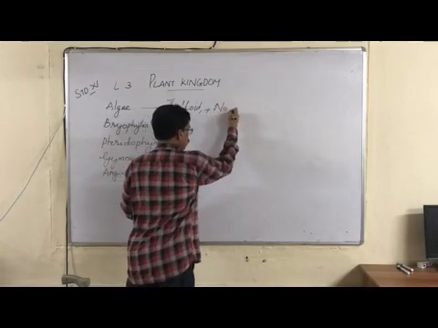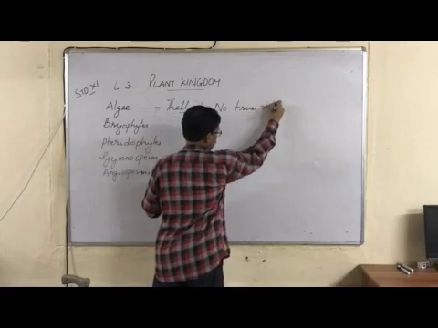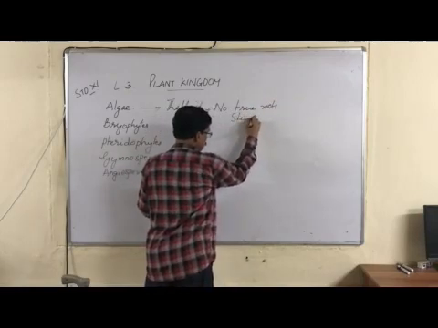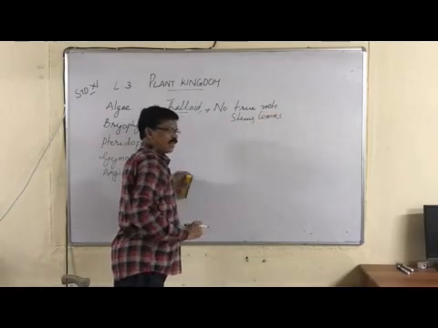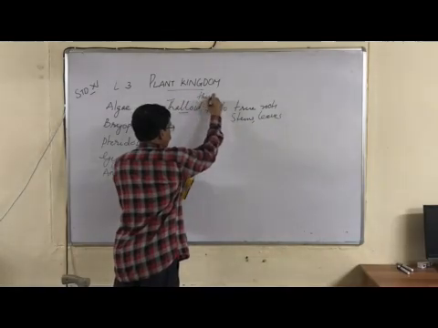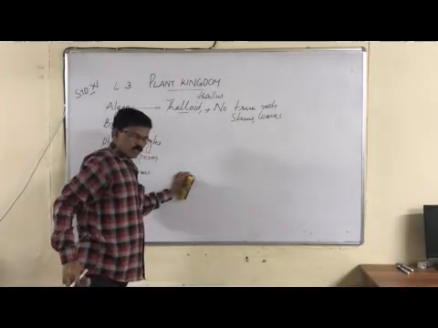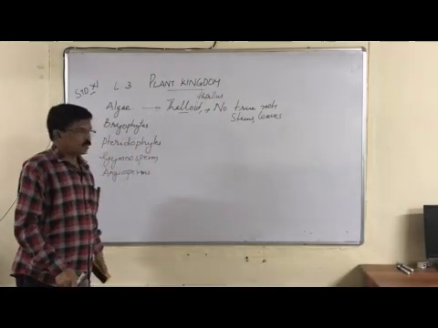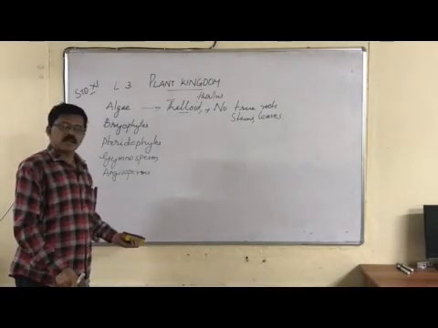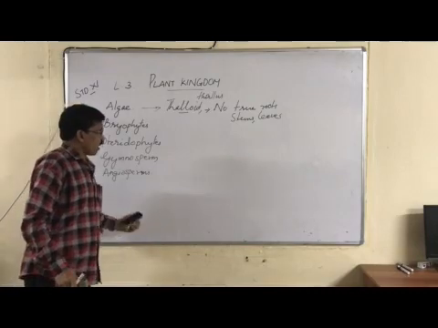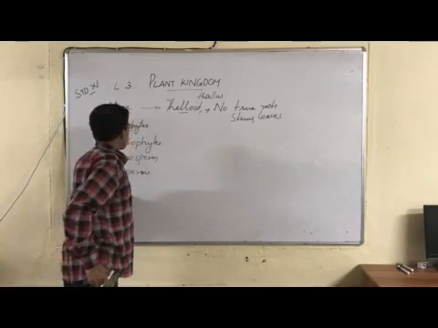True roots are absent. True roots, stems and leaves are absent. Such a plant body is called thalloid plant body or thallus. The word thallus indicates the plant body without true root, stem and leaves. So you have already seen fungi are thalloid plant body. Bryophytes, which we are going to study, also have a thalloid plant body. Then algae are with the thalloid plant body.